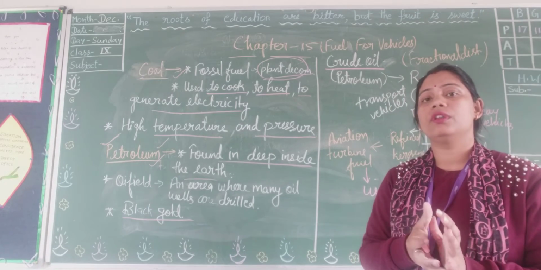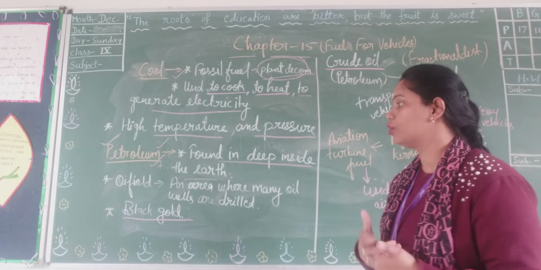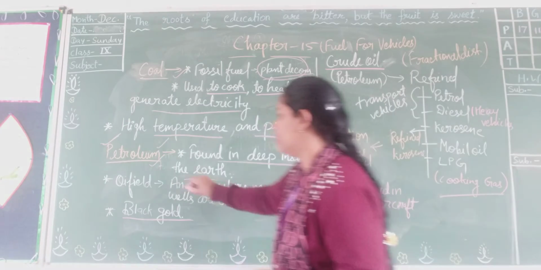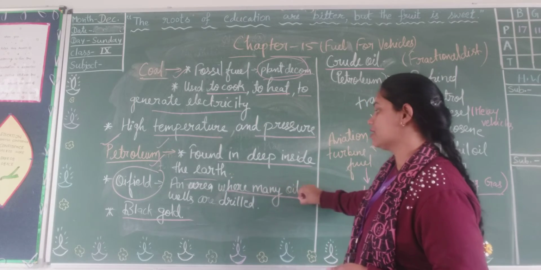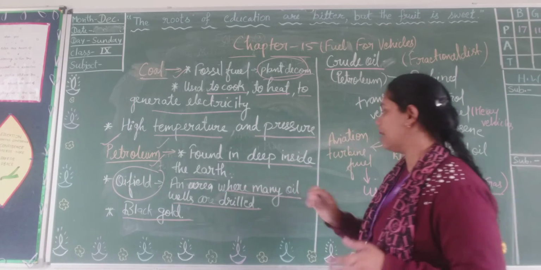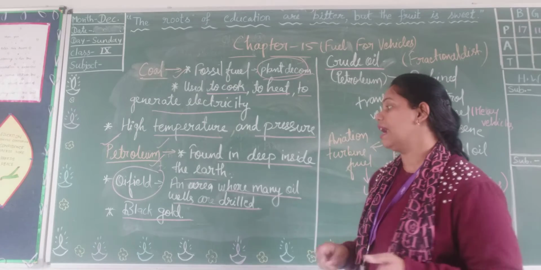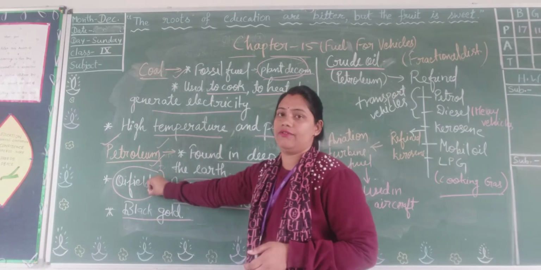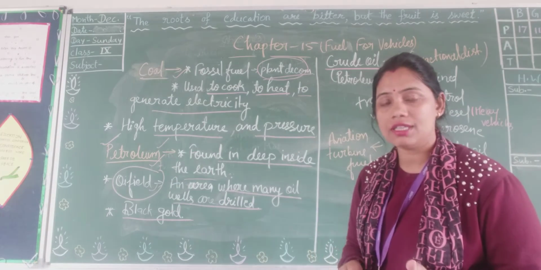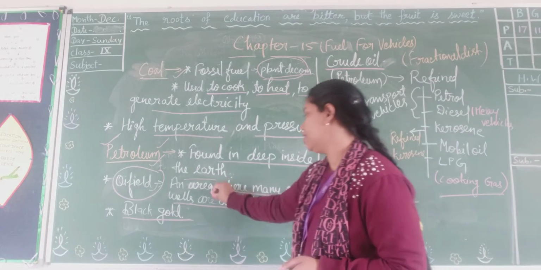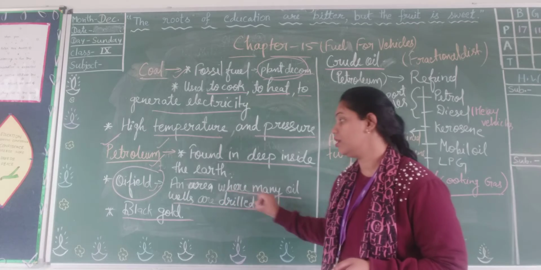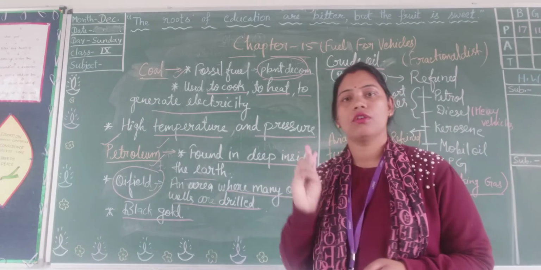Petroleum can be found as crude oil, and the area where many oil wells are drilled is known as an oil field. If the question is what is an oil field, then the answer will be: an area where many oil wells are drilled is known as an oil field.